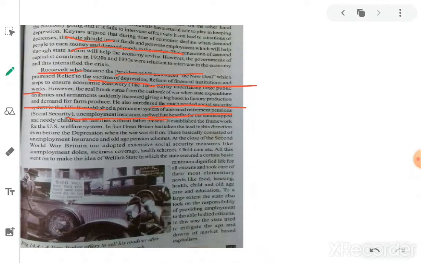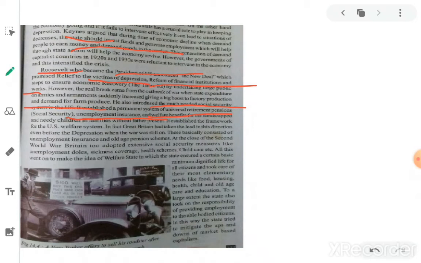So he took some public works like universal retirement pensions, giving pensions to people who are permanently retired, and some insurance, unemployment insurance, and welfare benefits for handicapped persons. For the handicapped, he gave some funds for the benefit of the family, and he established the framework for the US welfare system. Like this he established a welfare state in the country.